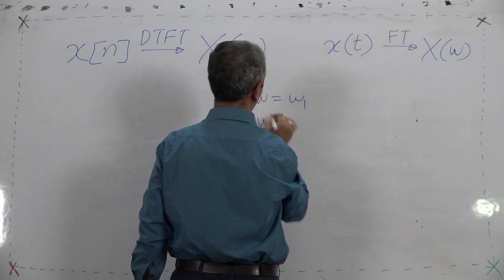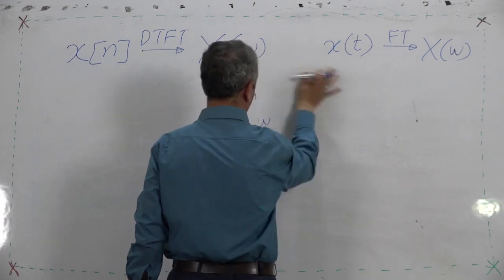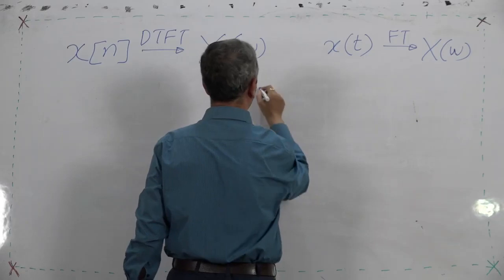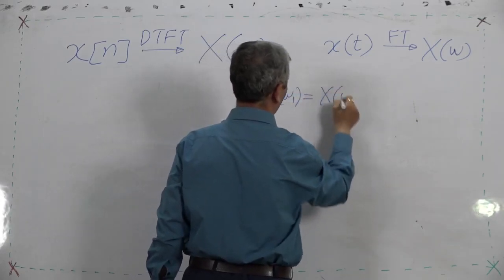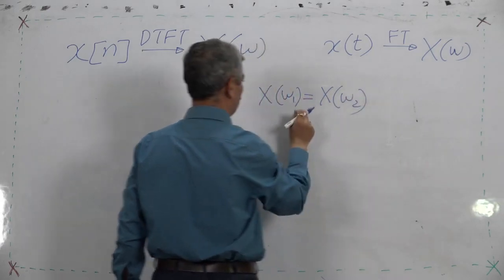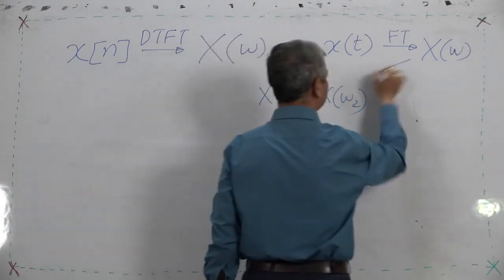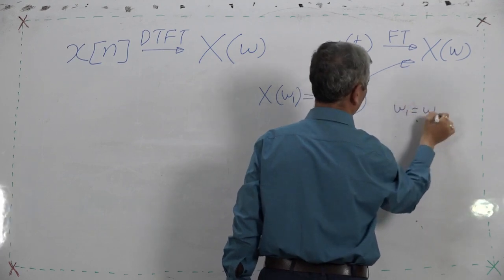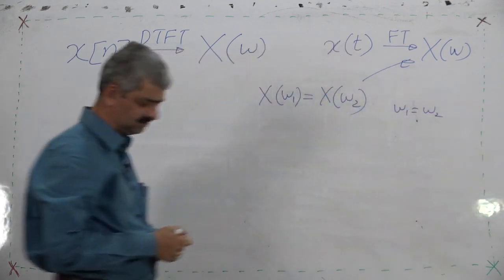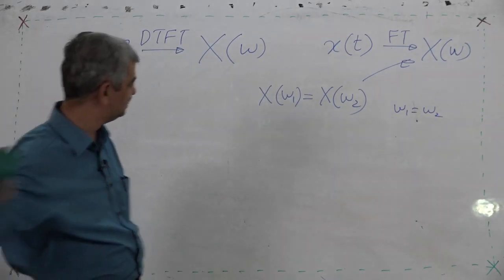Means the value of X(omega), if we have omega equal to omega 1 and omega 2, we can have X of omega 1 equal to X of omega 2. In the Fourier transform case this is possible only if omega 1 is equal to omega 2, means the function will not get the same value.